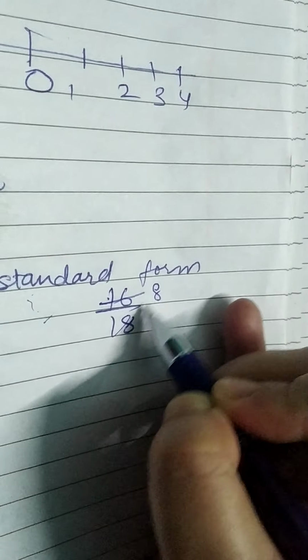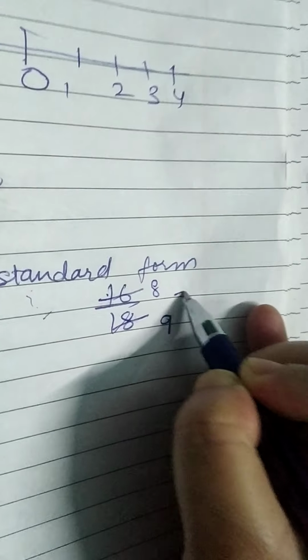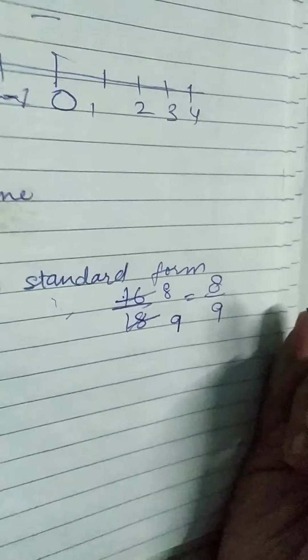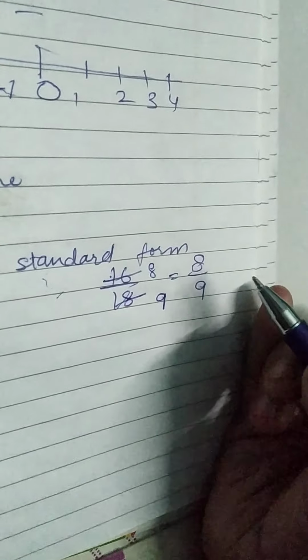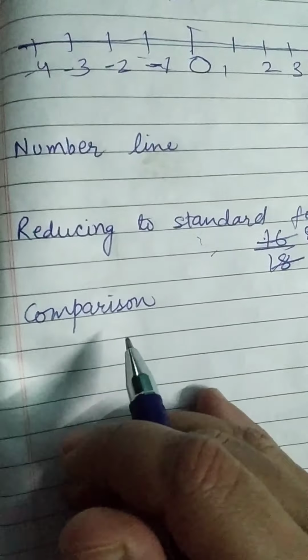2 8s are 16 and 2 9s are 18. So the answer will be 8 upon 9. Same. No change in that. And if we have to do the comparison.